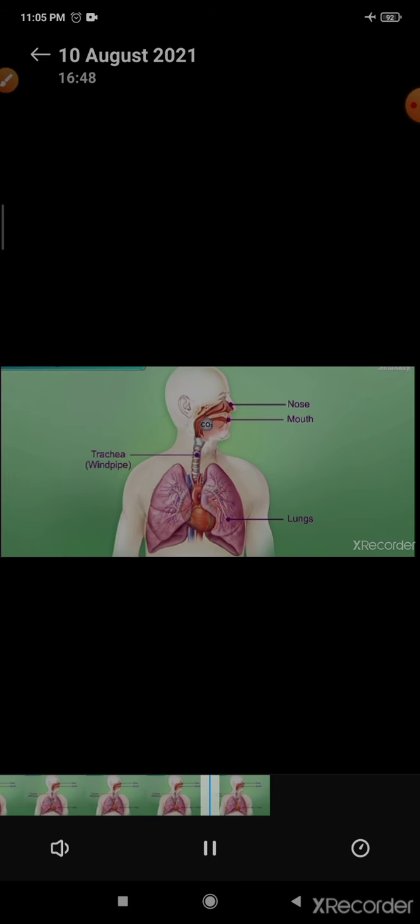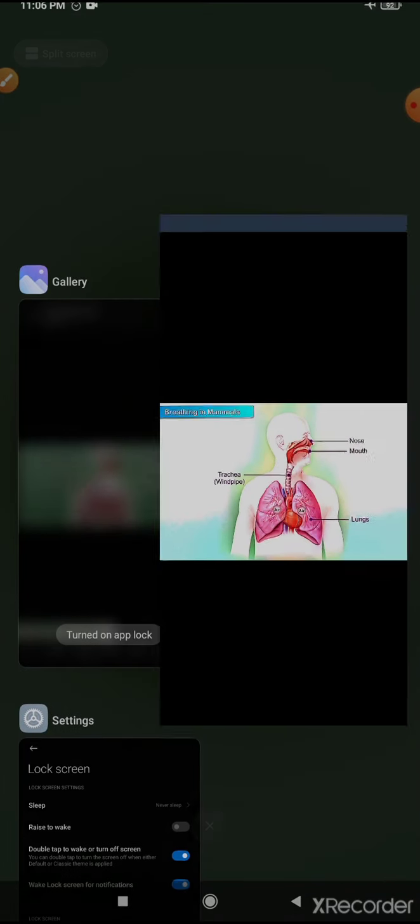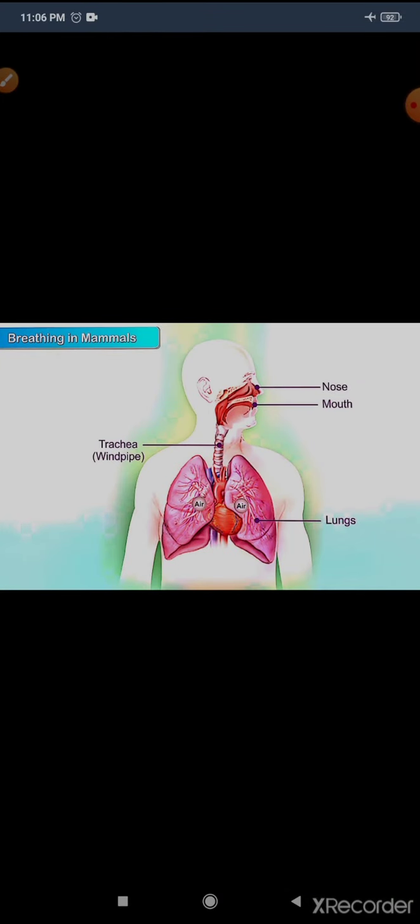The carbon dioxide is then thrown out of the lungs and exhaled through the mouth or nose.